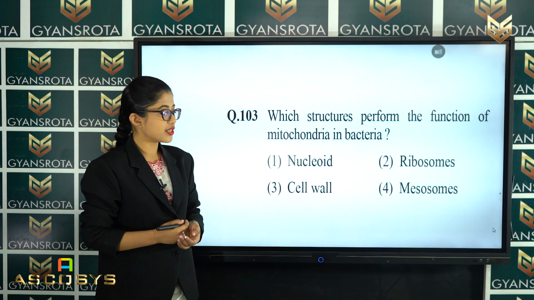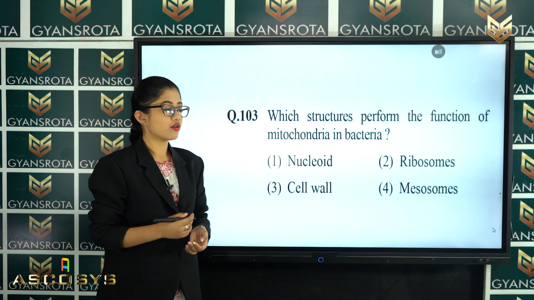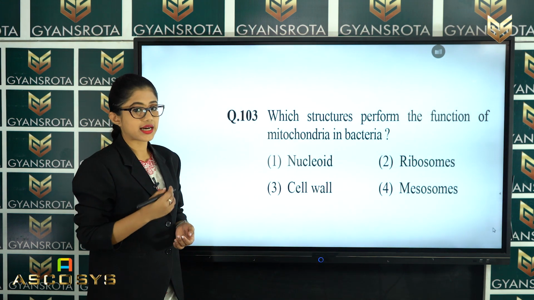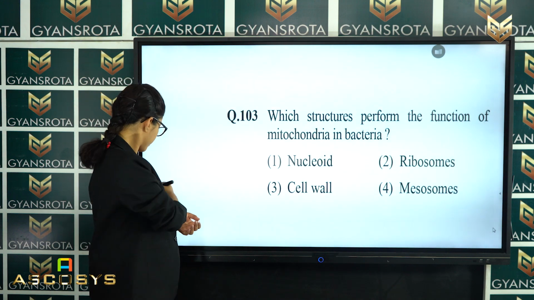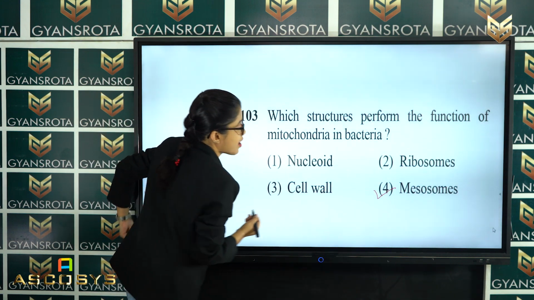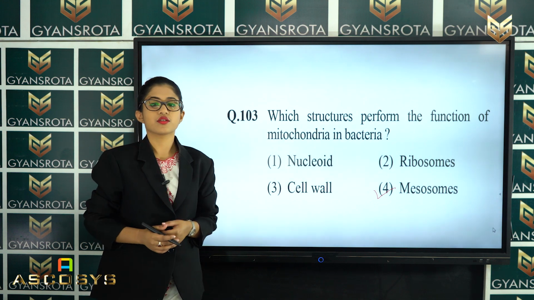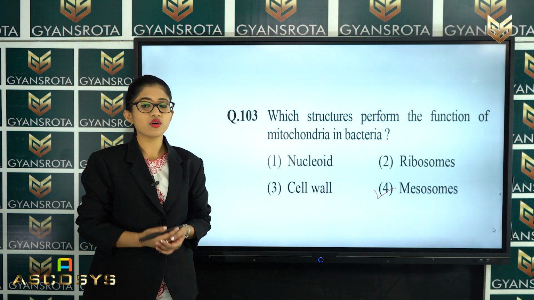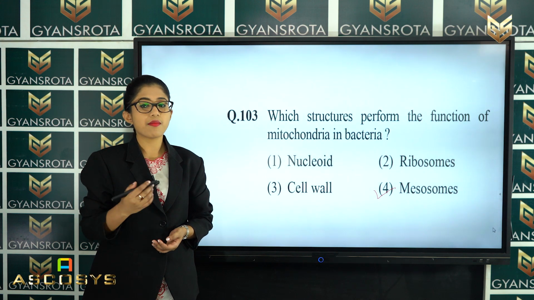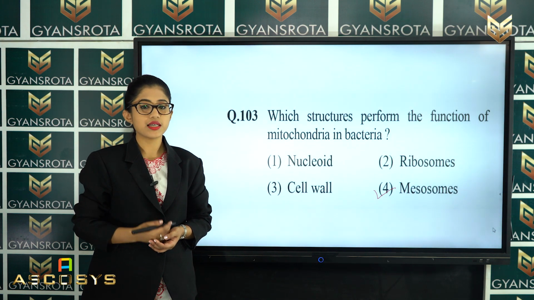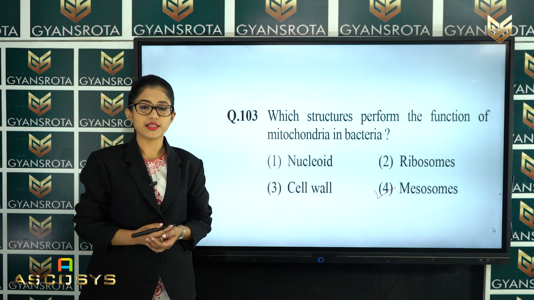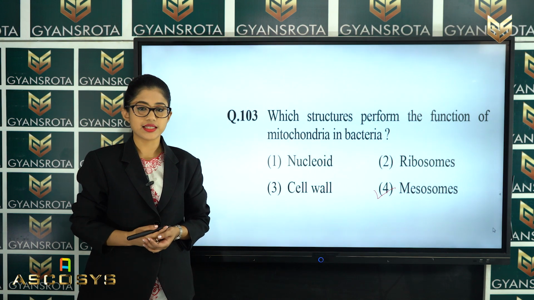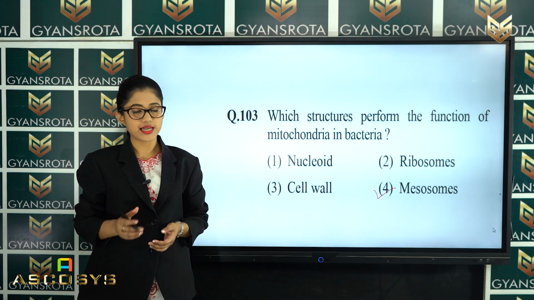So, options are given here. From these four options, the correct answer is option number 4, which is mesosomes. So, mesosome is the correct answer for this question. Mesosome, you know, resembles the mitochondria and it performs the same functions in bacteria. So, that is the correct answer. Now, let us move on to the next question.